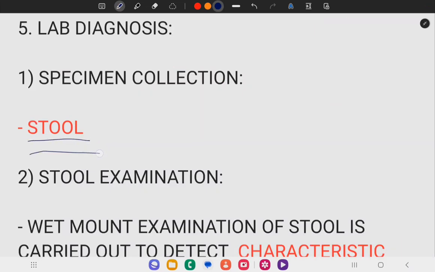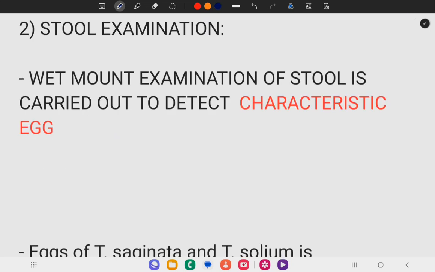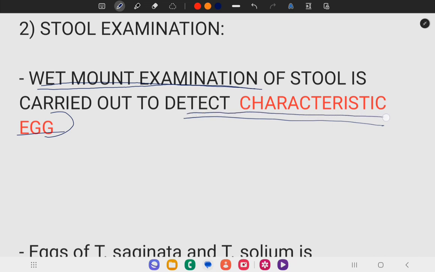Stool is the specimen collected for laboratory diagnosis. As you all know, eggs are passed in feces, so stool is subjected to wet mount examination to detect the characteristic egg.